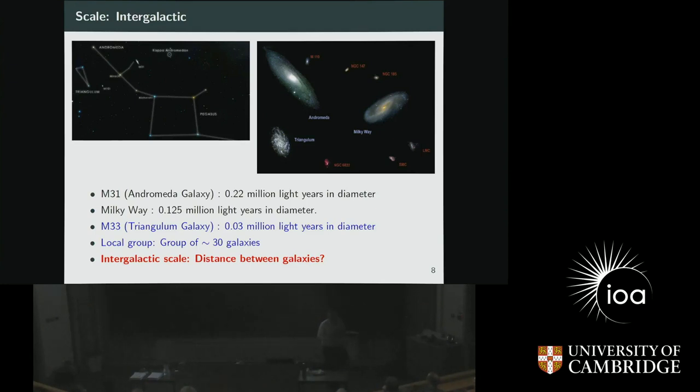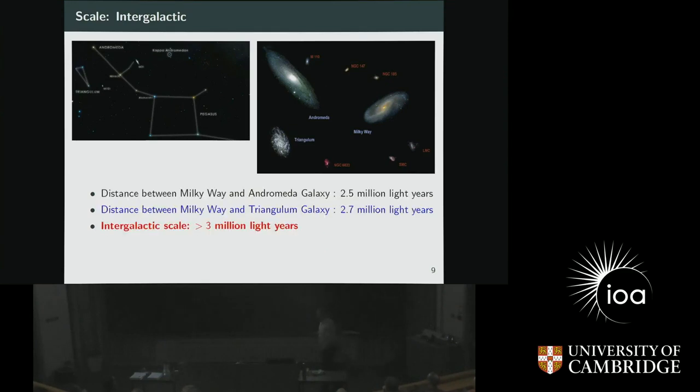So when we talk about intergalactic space, we talk about the distances between the galaxies. So it's no more the galactic scales, but an intergalactic scale. Regarding the intergalactic scales, the Milky Way and Andromeda galaxies are separated by 2.5 million light years, and similar with the Triangulum galaxy. So when we say intergalactic scale, we mean more than 3 million light years or so. The typical scale of a galaxy is like 0.1 million light years. Intergalactic scales are like 3 million light years and above.